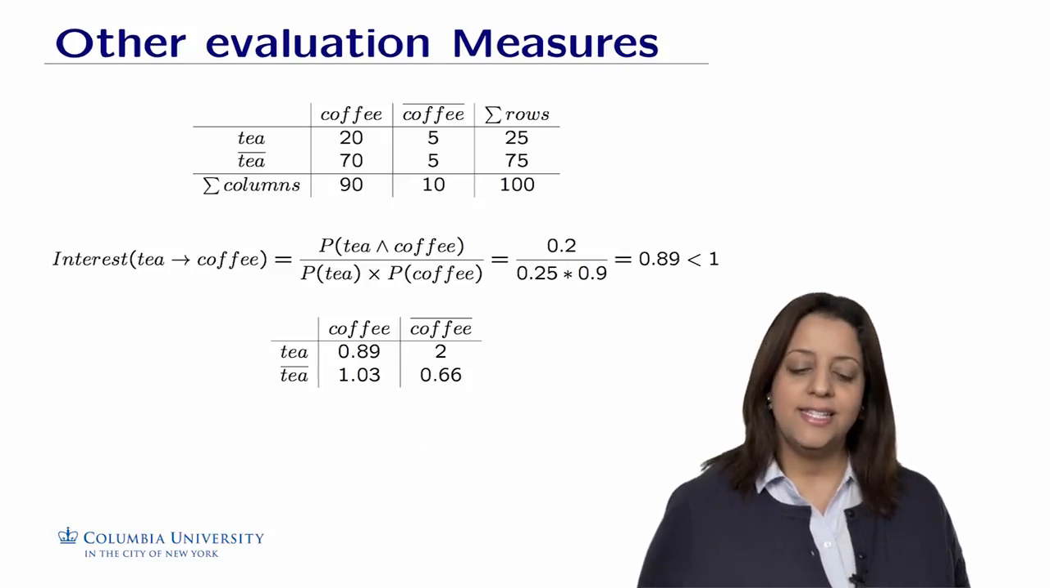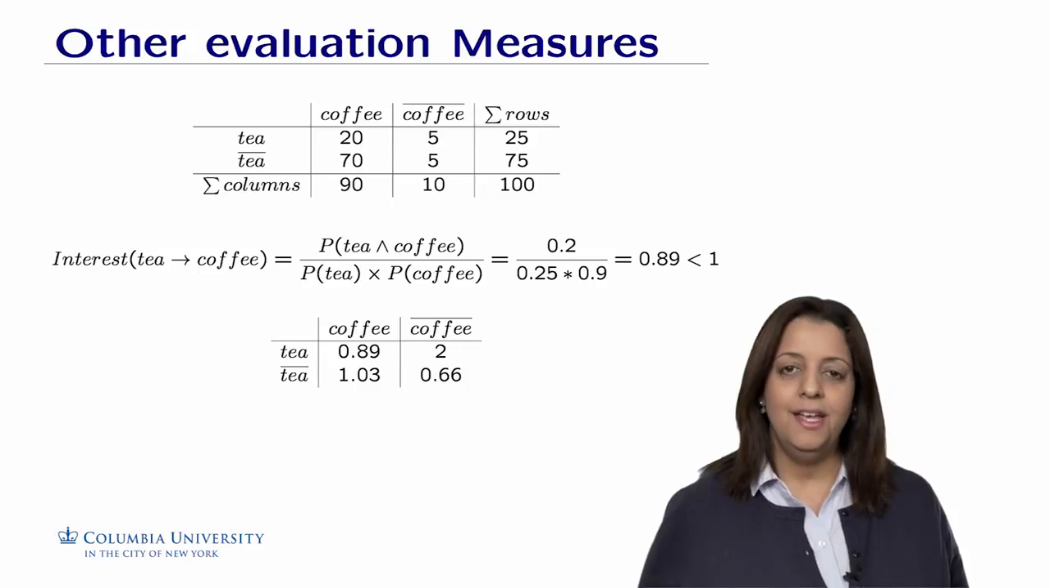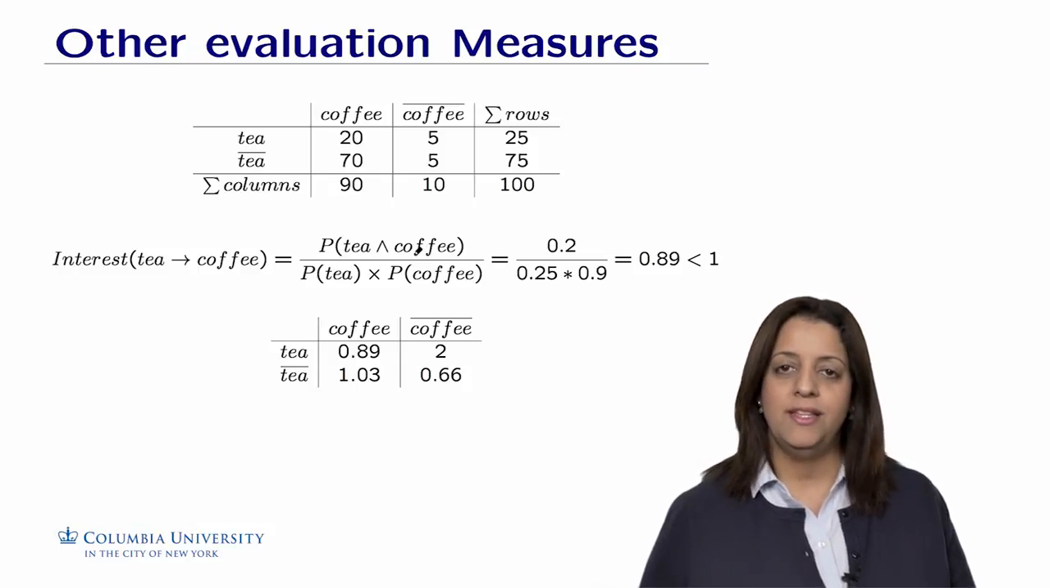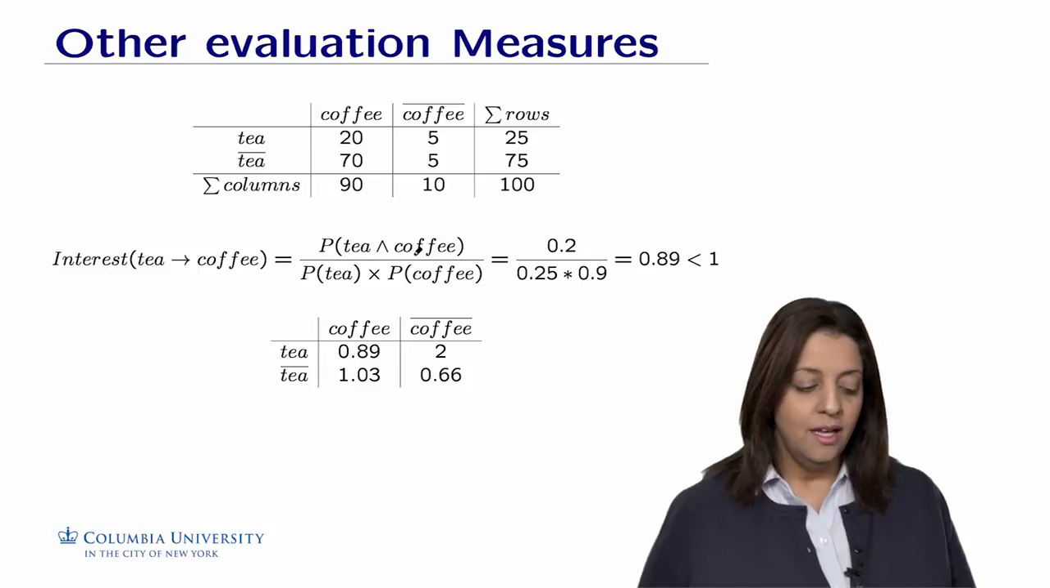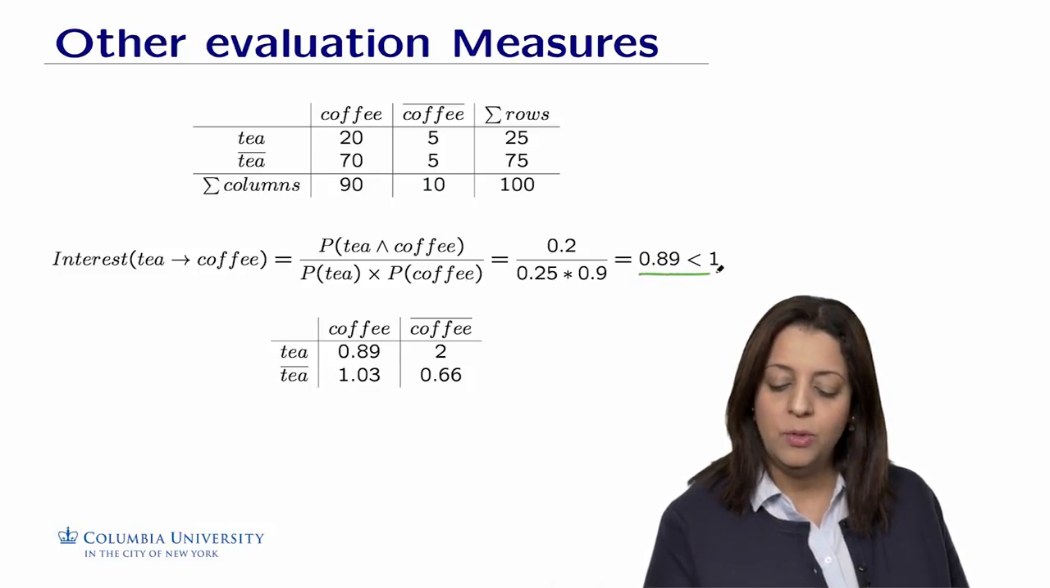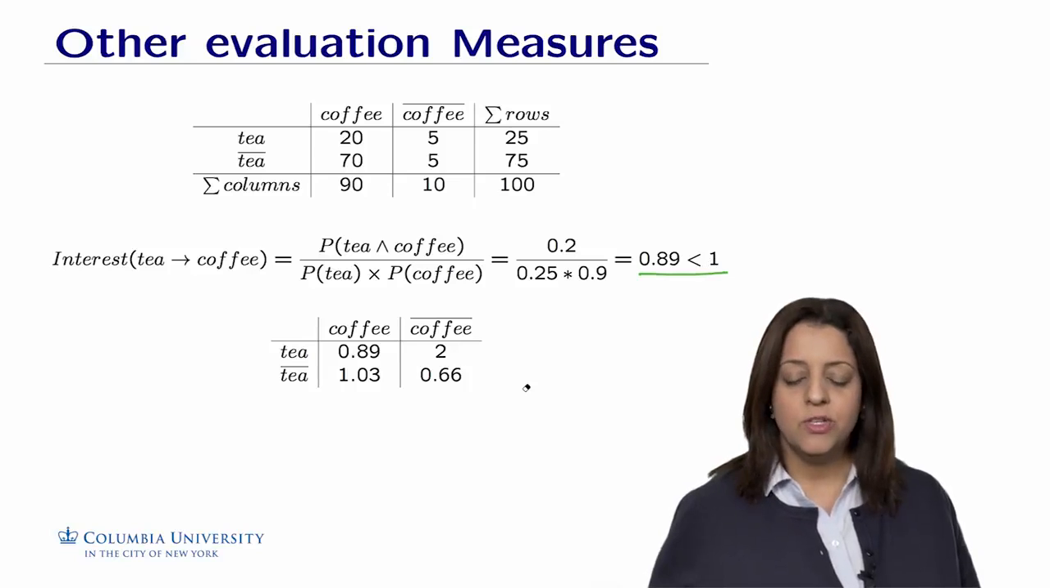So let's take again our example of tea and coffee. Besides the confidence and the support of the rule, we can calculate the interest of the rule tea implies coffee by plugging in the numbers in the formula that we just defined. The interest of tea implies coffee will in this case be equal to 0.89, which is less than 1. So by this interest, we deem this rule as not interesting, because the tea and coffee items are actually negatively dependent.